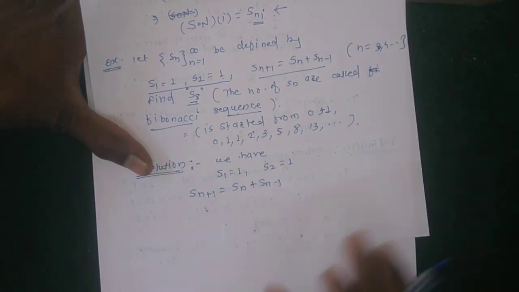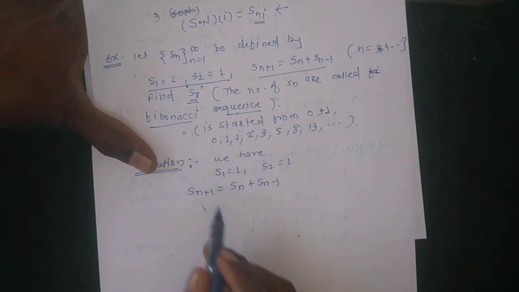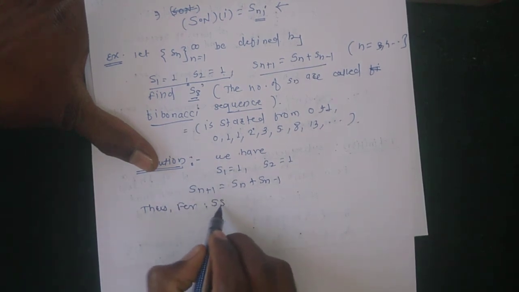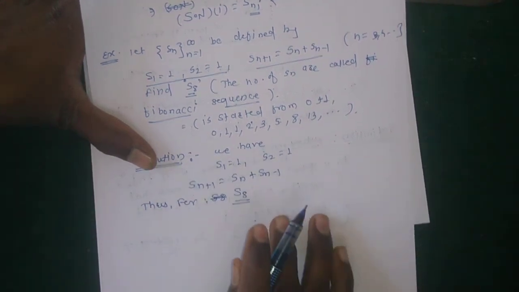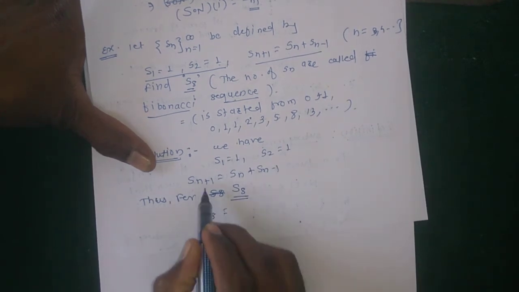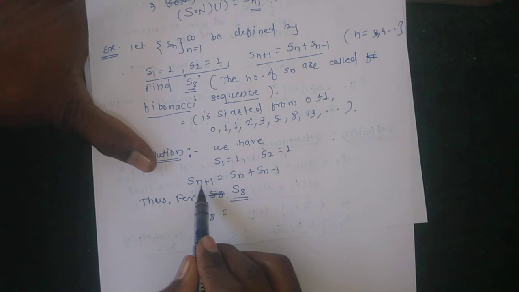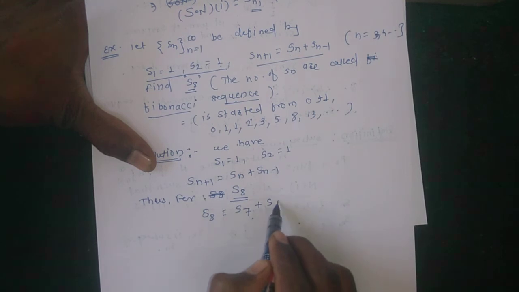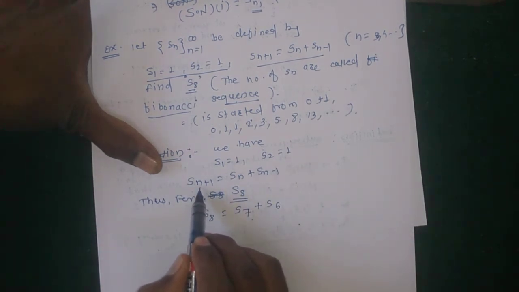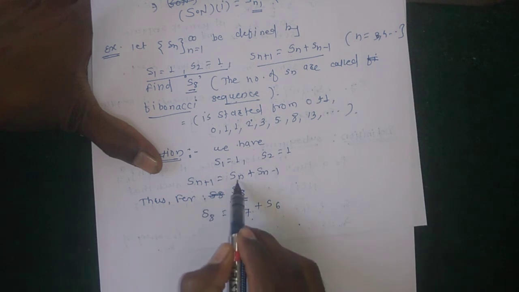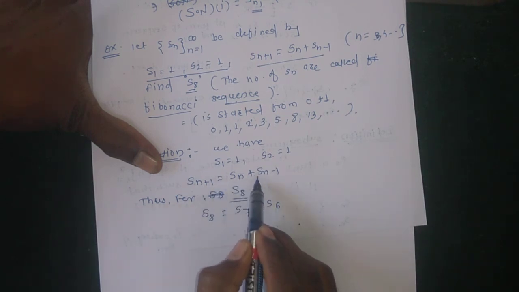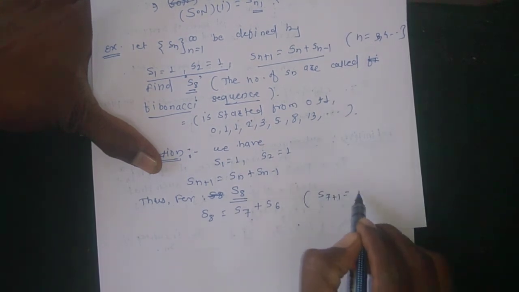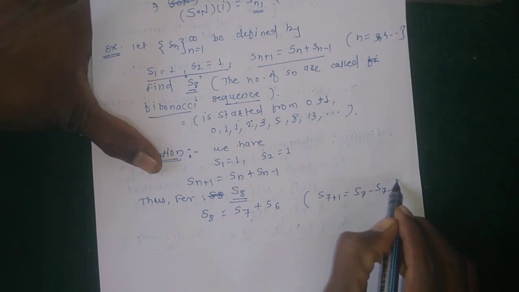Thus S8 is the sum of the previous two elements, S7 plus S6. If we put n equal to 7, then S8 is equal to S7 plus S6.